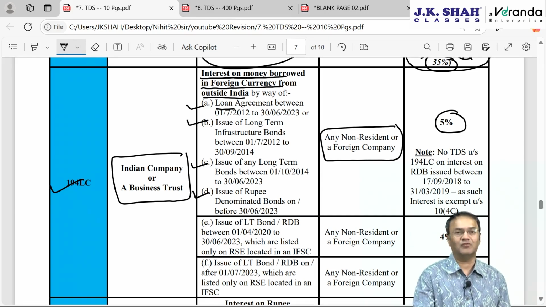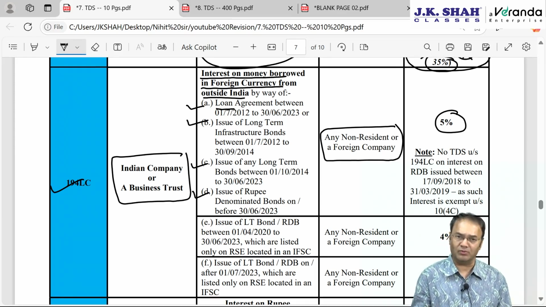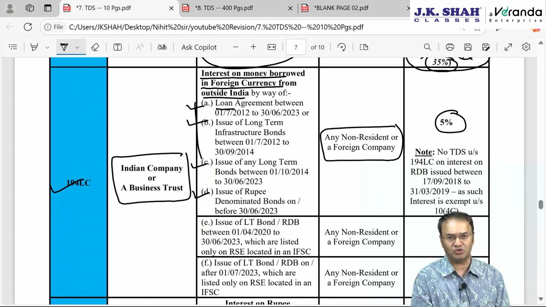The last, issue of rupee denominated bonds RDB anytime on or before 30th June 2023. Here starting date is not given, unlike first 3 points. Starting date is not given, but ending date is given 30th June 23.